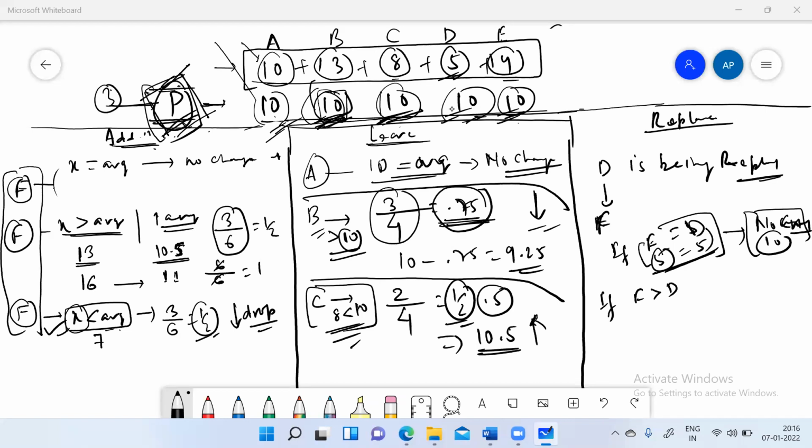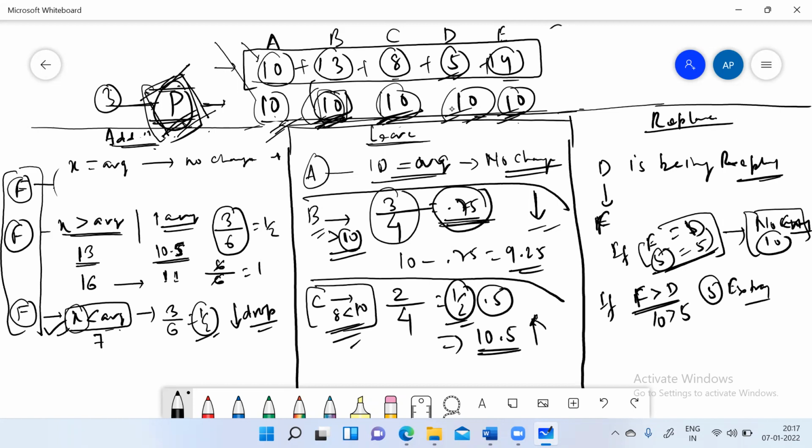Good. So if F has a value greater than D, like F is 10 and D is 5, D gets replaced by F. So now we have 5 extra for the group. If we had told F to keep 5, the average would have been 10 only.